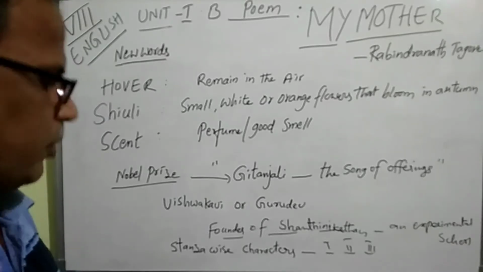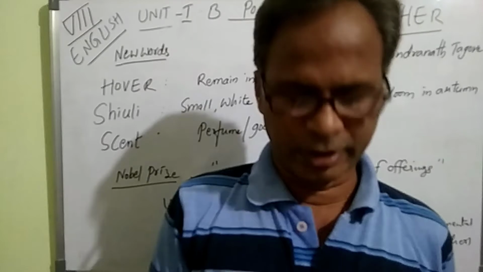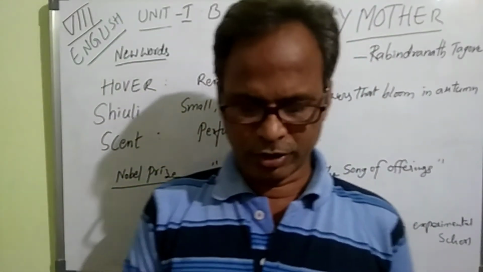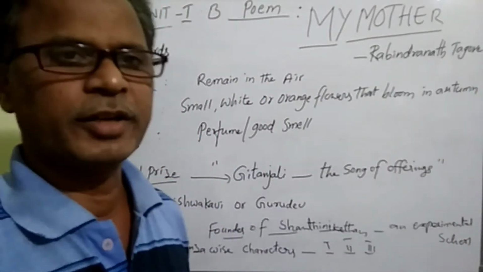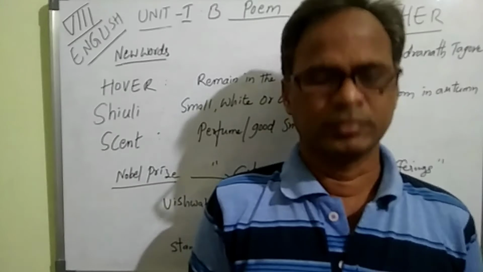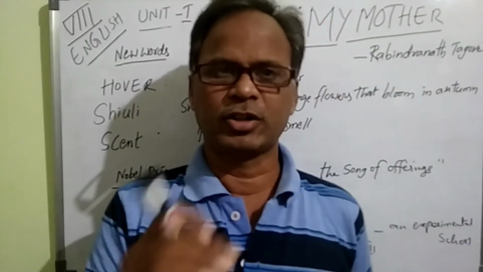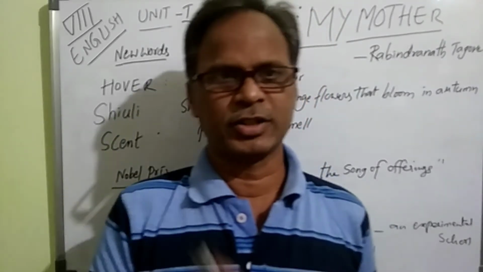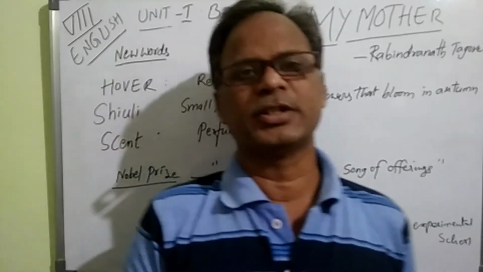Now let me come to this poem, My Mother. It has 3 stanzas, children. You can see in the book the poem My Mother: first stanza, second stanza and third stanza. You have to find out, stanza by stanza, what characters and things are used, and what the poet is going to say. First, the background of this poem.